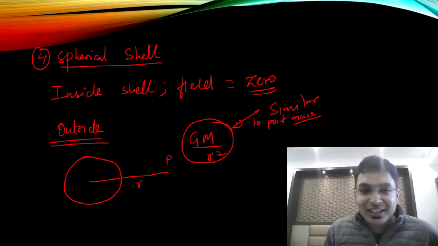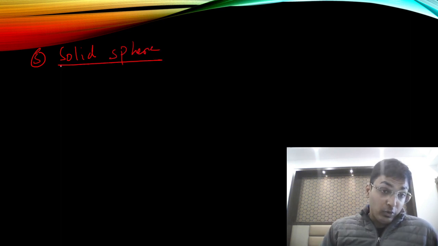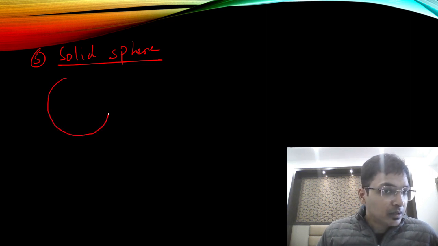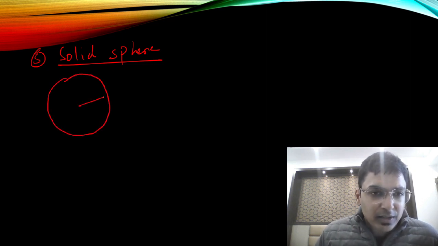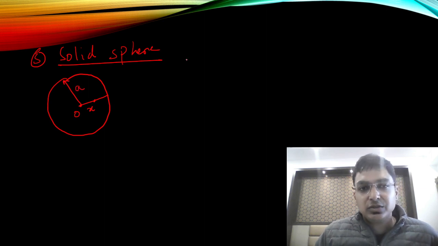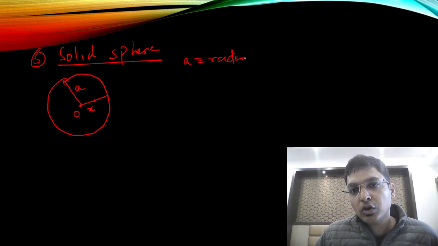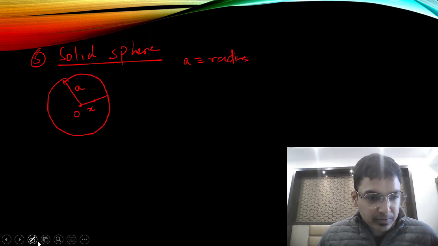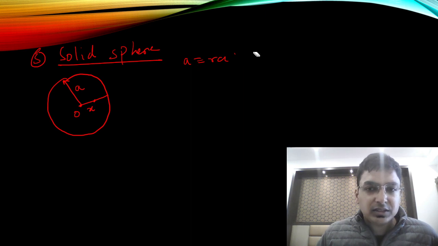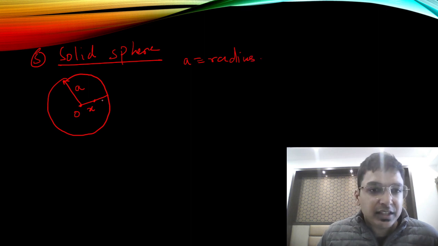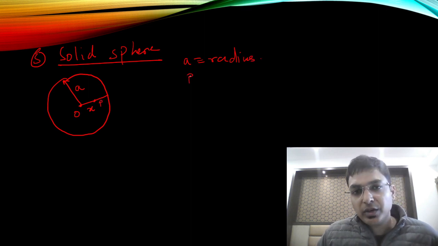So this is for a spherical shell. Next we'll do for a solid sphere. This is the last one. So for an inside point, see this very carefully. If the point is x, this is O, the center, and A is the radius. Very easy. A is the radius, and this is the point P, which is the internal point.